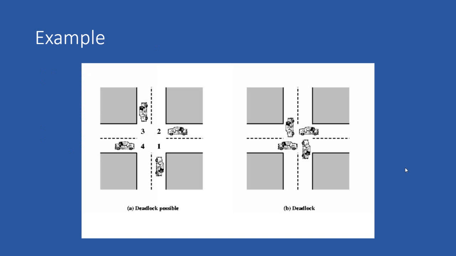And here's a more tangible example. We have a 4-way intersection with 4 cars going through the intersection, or trying to go through it. The problem arises when all 4 cars try to go through the intersection at the same time. And I have a little demo program to show how this becomes a deadlock.